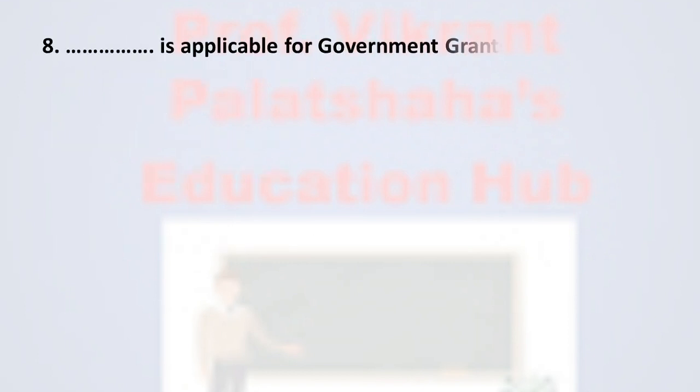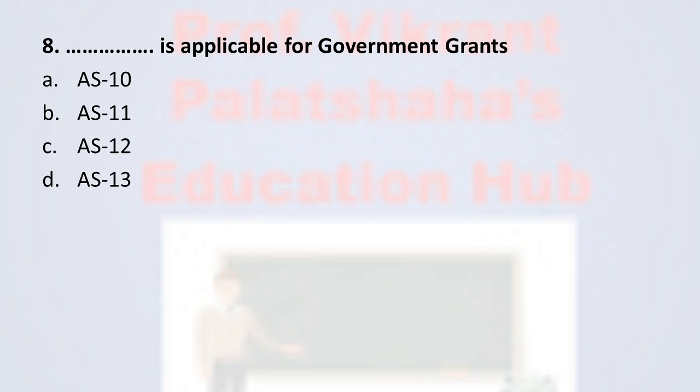Next question, question number 8. Dash dash is applicable for government grants. Option A Accounting Standard number 10, option B Accounting Standard number 11, option C Accounting Standard number 12, and option D Accounting Standard number 13. The correct answer for this question is option C, Accounting Standard number 12.